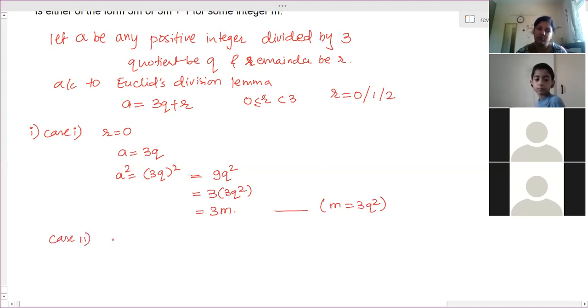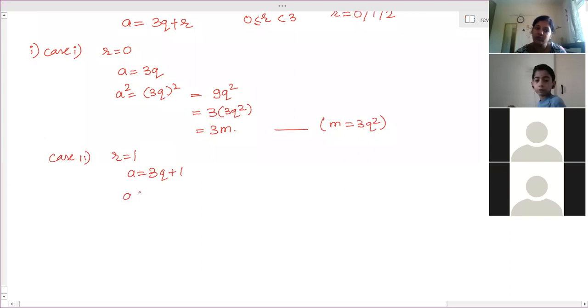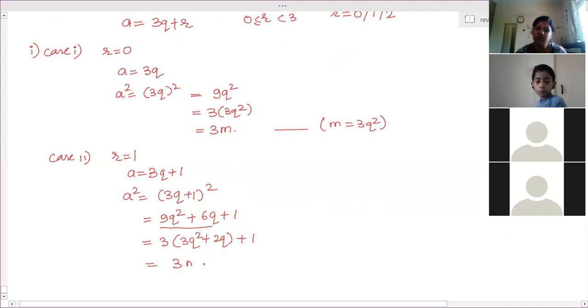Then case 2, r is equal to 1, a is equal to 3q plus 1. So the square of a we have to show. a square is equal to (3q plus 1) whole square, using (a plus b) whole square, which is 9q square plus 6q plus 1. So here we can take 3 common: 3 into (3q square plus 2q) plus 1. So this is equal to 3m plus 1, where m is 3q square plus 2q.